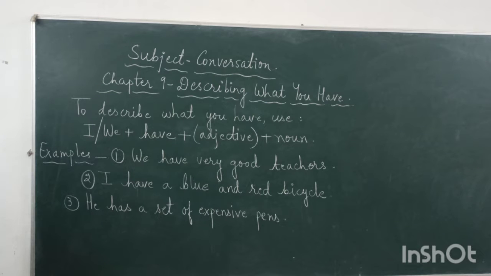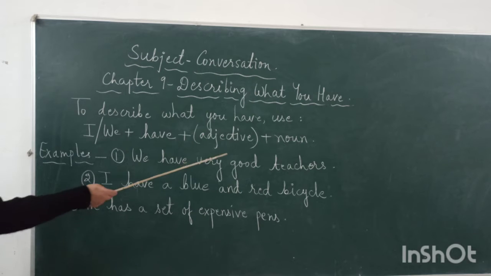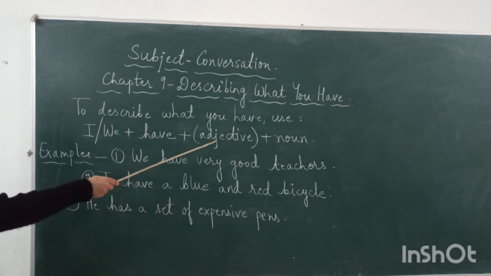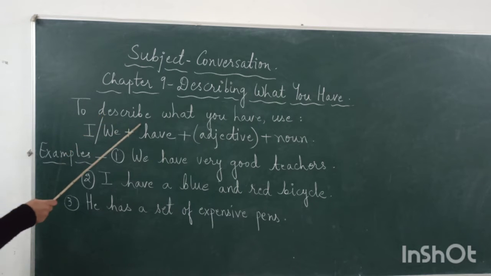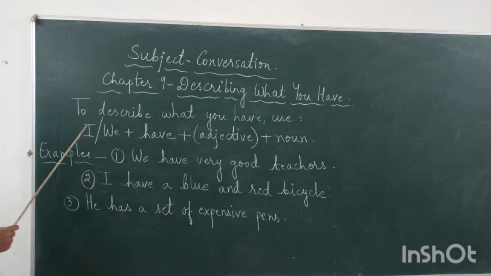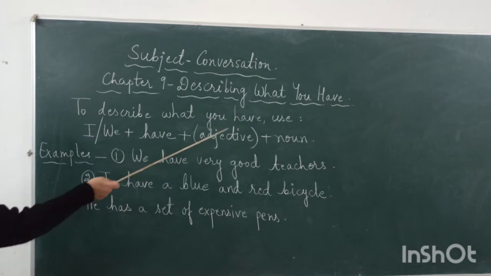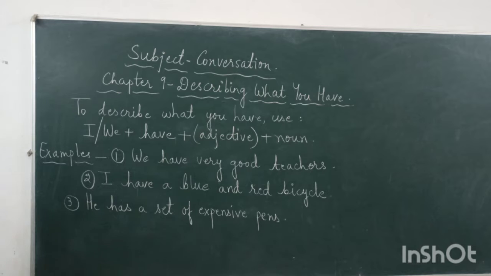Any object that you can give a name to is a noun. And what are adjectives? Any word that describes a noun is an adjective. So, to describe what you have, you can use I or we plus have plus the adjective and then noun. For example, see these examples.